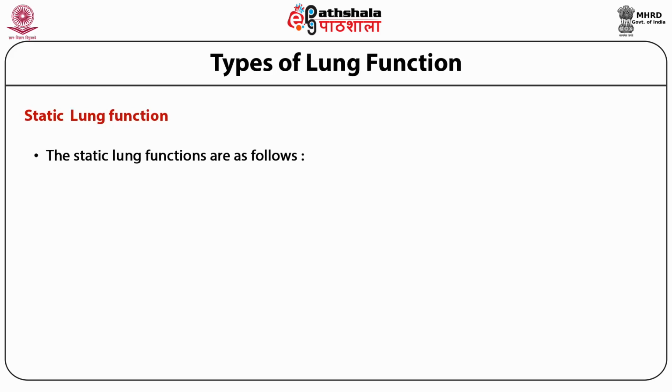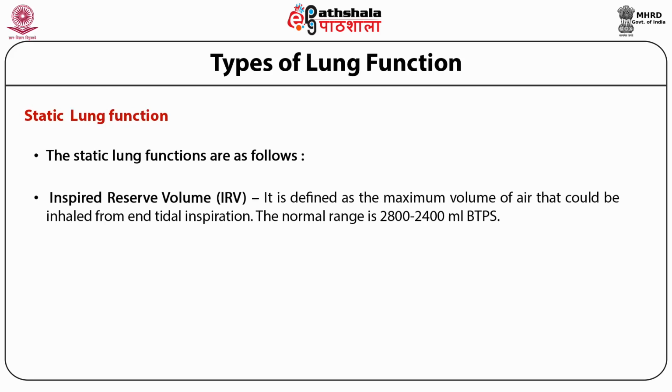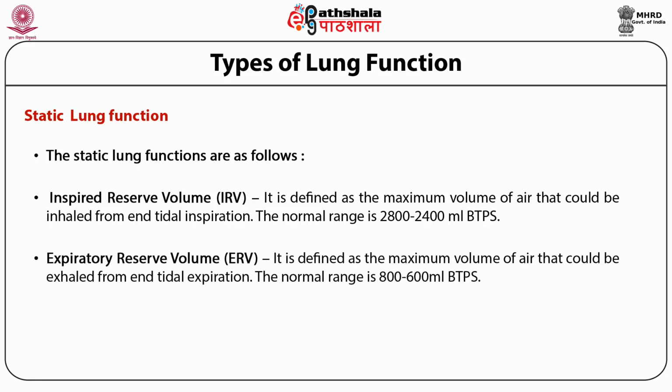Let's understand some more types of lung functions. For example, the inspiratory reserve volume. This may be defined as the maximum volume of air that could be inhaled from the end tidal inspiration. The next is the expiratory reserve volume, which can be defined as the maximum volume of air that could be exhaled from the end tidal expiration.